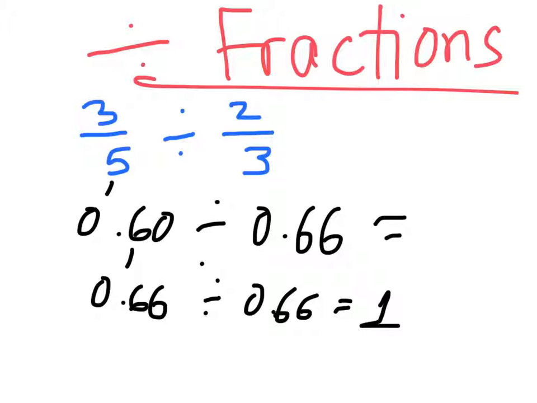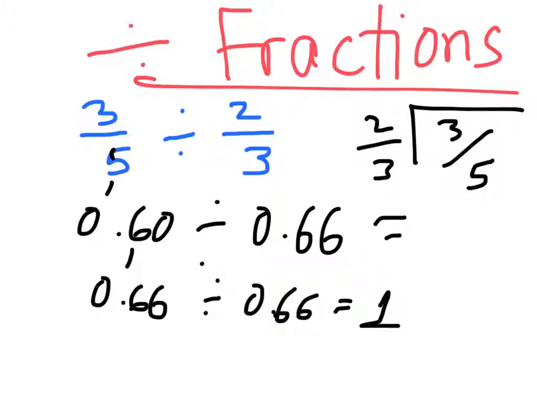Let's try it out. We've studied a strategy. A lot of you actually knew this strategy prior to math class, and we've split you up into groups and worked on a couple different things. So we have the fraction 3/5, and the 3/5 is the dividend, so you'd have to imagine 3 out of 5 going in here. And then divided by 2/3. 2/3 is the divisor, and 2/3 would be over there.